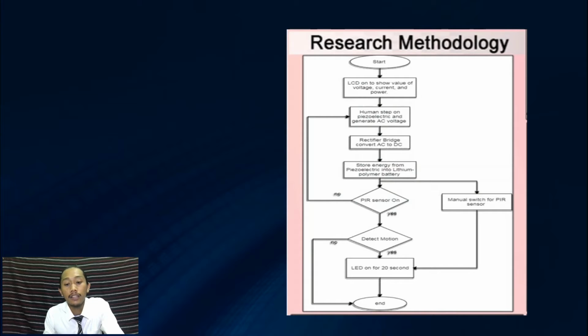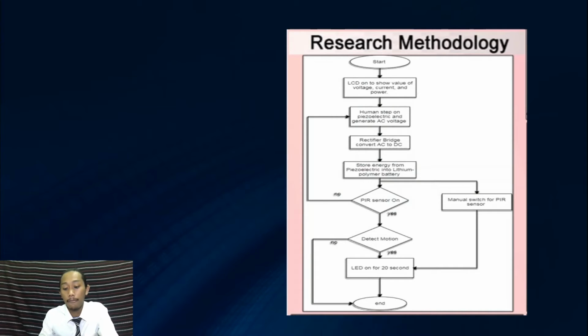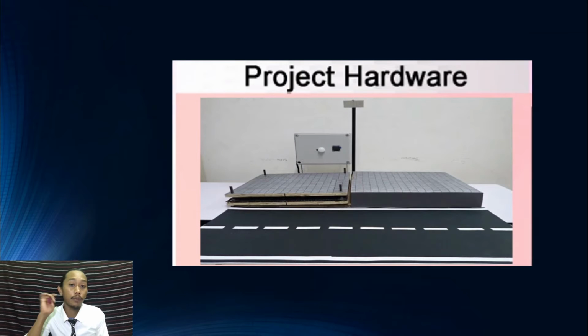Next, I'm using a PIR sensor. Why am I using a PIR sensor? Because it can reduce wasted energy that is not used and save the battery lifespan. Next, the motion detector will detect a motion and then the LED will turn on for 20 seconds, and this process will repeat until the manual switch button is pressed. Okay, next, this is my project hardware.